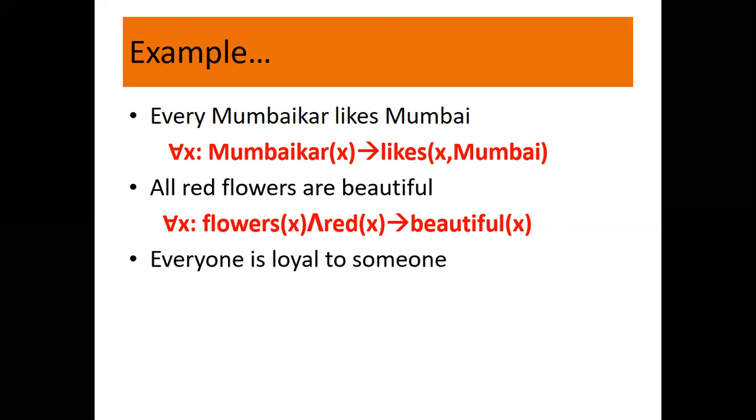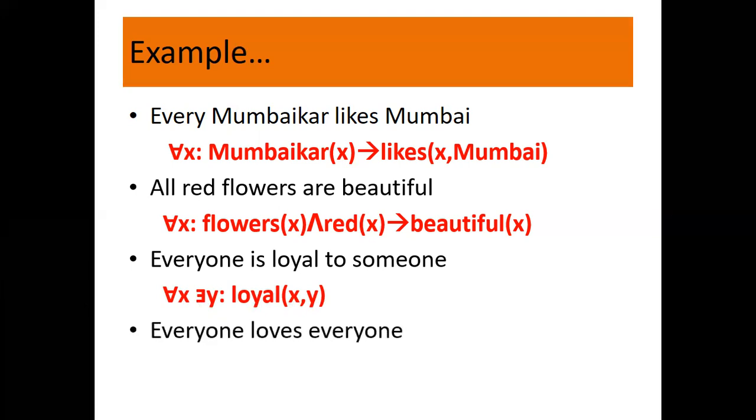Now, everyone is loyal to someone. Again, if you look at everyone, what is it? It is the universal quantifier. And when you look at someone, what is it? The existential quantifier. And what will the predicate be? The predicate will be loyal. So how do we write this? For all X, for some Y. So, everyone is loyal to someone. Is it fine?